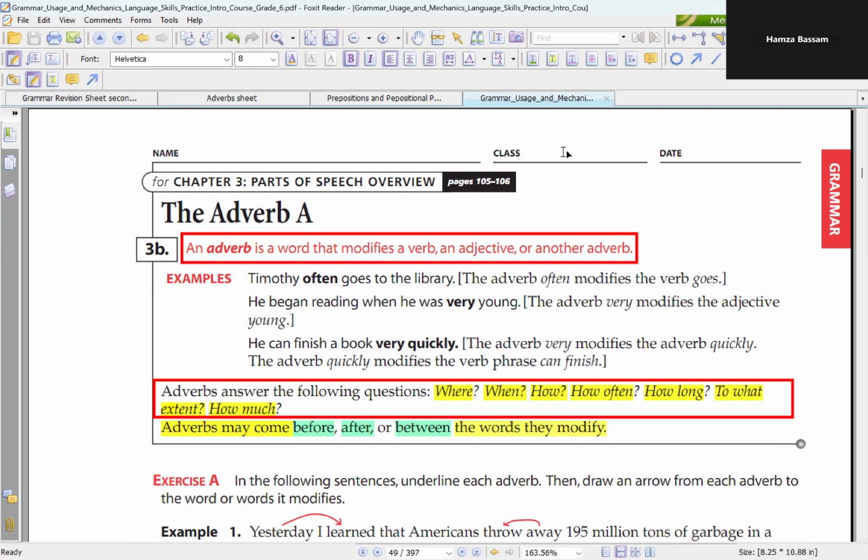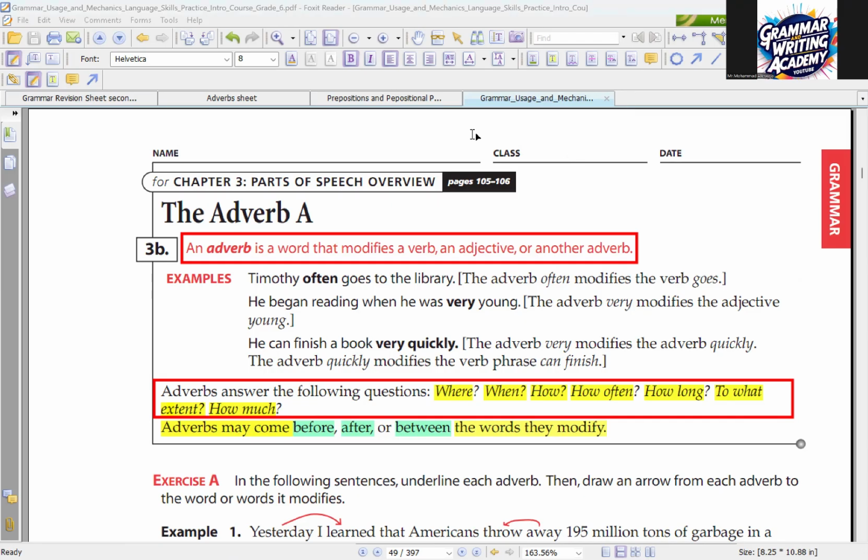Number 2. He began reading when he was very young. The adverb very modifies the adjective young. To what extent was he young? Good. Very clear. It's an adverb and it modifies an adjective this time, which is young. Thank you, Hamza.